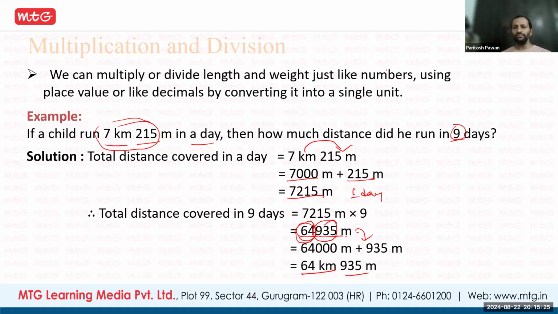Any doubt you have, Kevin? Sir, instead of converting the 7 kilometers into meters and adding it, we can multiply it with 7 into 9, no, sir? You can do that direct multiplication, but again, I told you, when the meters value is more than 1,000, it has to carry forward. That's it. You can do that multiplication. Thank you, sir.